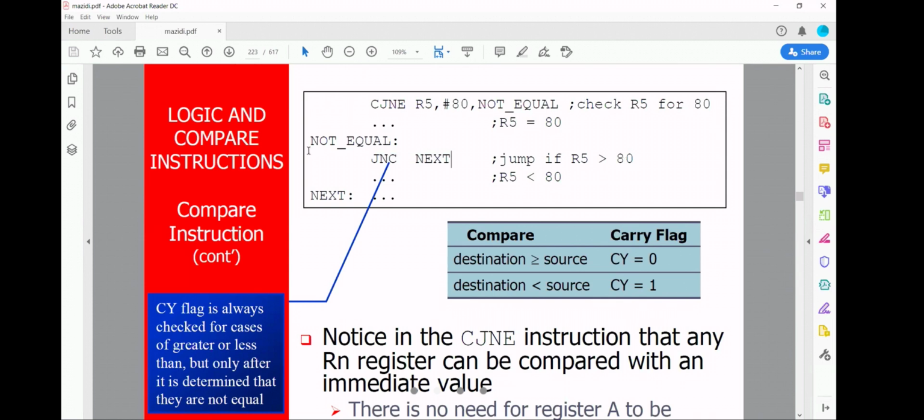In this case, jump if R5 is greater than 80. That means if there is no carry, it will jump. If R5 is greater than 80, it will jump. If R5 is less than 80, it will execute the next line. Are you getting it? It will be clear with one example.